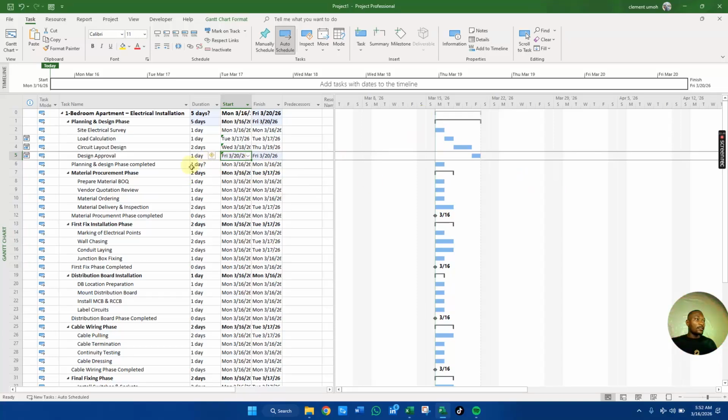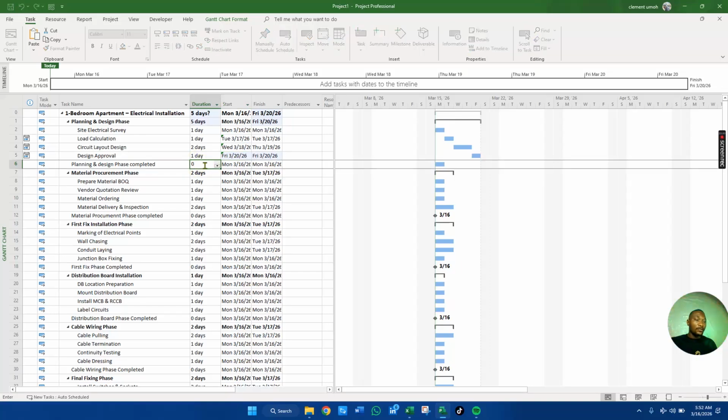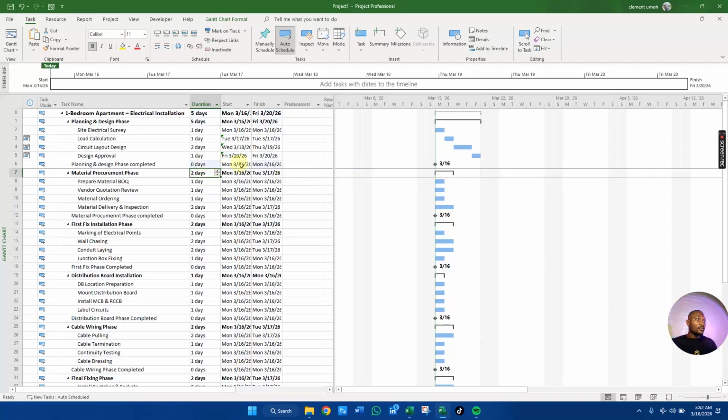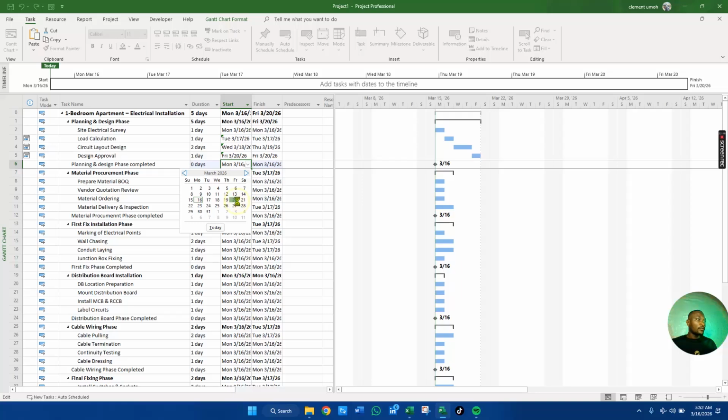Planning phase completed. This is our milestone. So 0 days. That is our milestone. So we can take our milestone to the 20th as well. Yes, take our milestone to the 20th. Yes. All right, let's move.